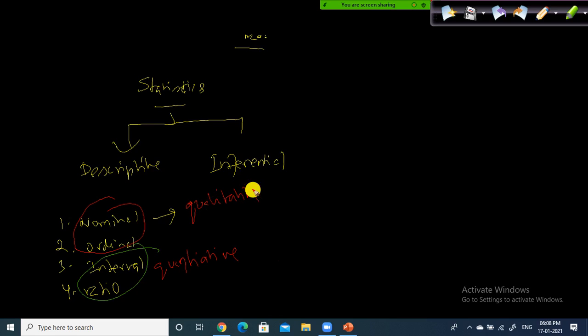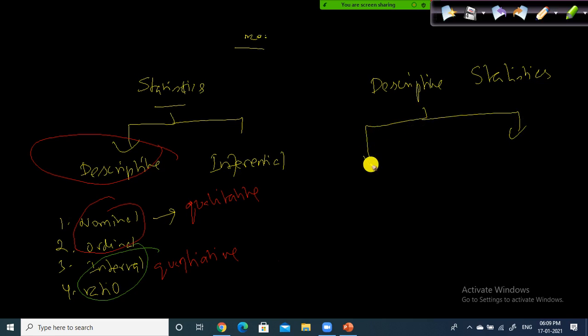Today we will take you through the descriptive statistics part. What is in descriptive statistics? There are two different branches. One is the measures of central tendency, and the other one is measures of spread.